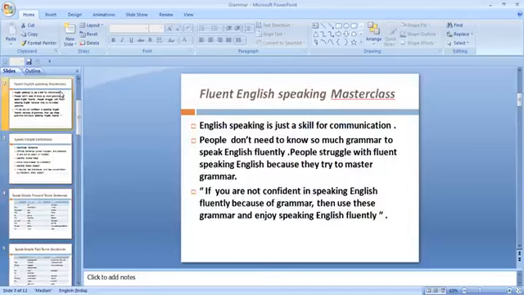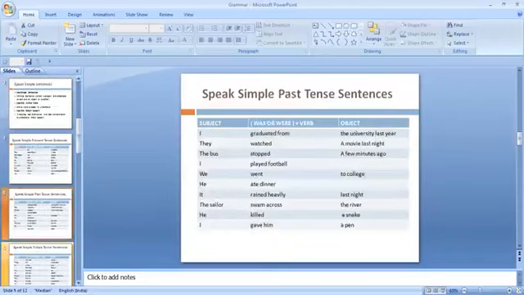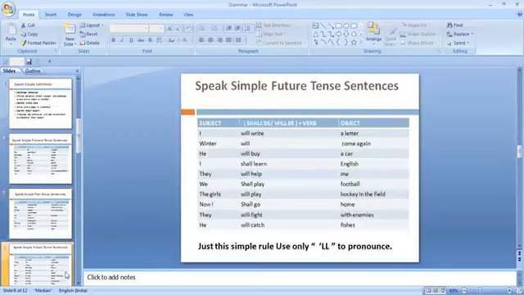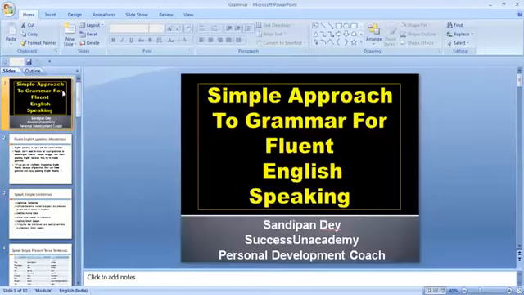So my only objective is that English speaking is just a skill for communication, and you need not know so much grammar, because people struggle with grammar and try to master grammar, so they are not going to speak English. That is the problem. So I have designed this for your convenience. Use it as simply as possible. Read the 30 sentences and share your feedback with me. I hope you will find it very helpful once you use this approach: a simple approach to grammar for fluent English speaking.